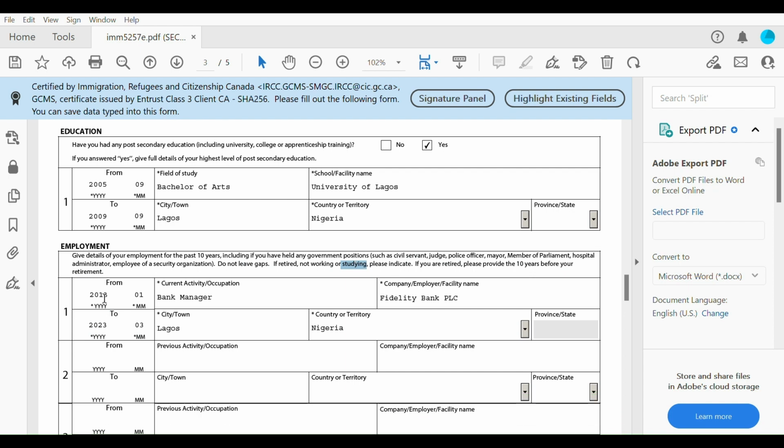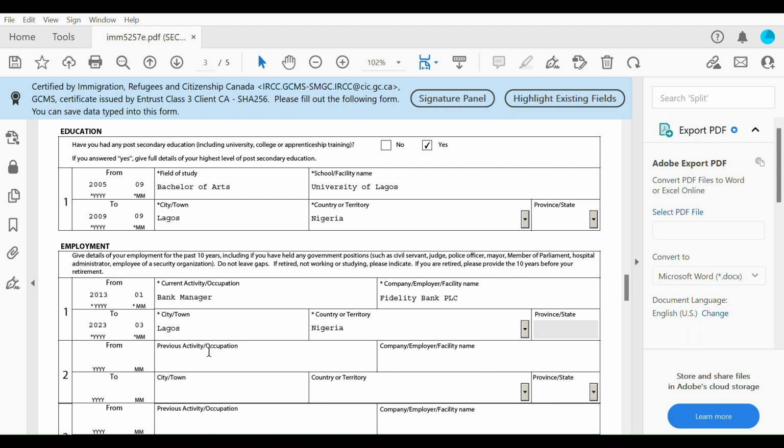So here I put in for the past 10 years from 2013 January till 2023 March. I'm a bank manager at Fidelity Bank in Lagos, Nigeria. So let us assume that you're just a fresh graduate and you got a job as a relationship manager, a relationship officer, or whatever position you have. Let's say that you are doing that for the past 5 years. You're going to put the 5-year duration from here to here.